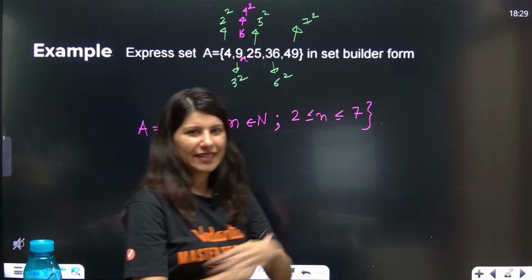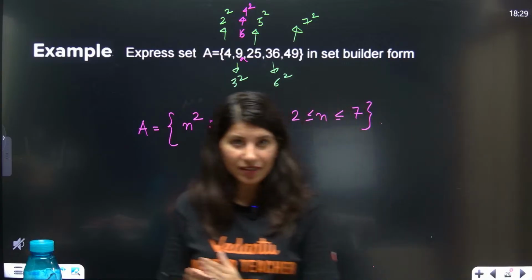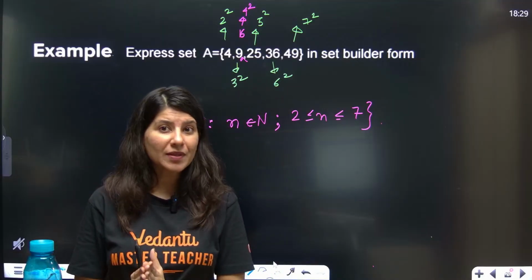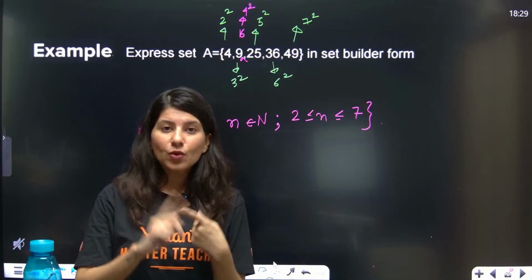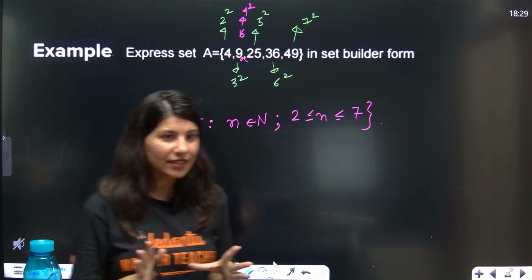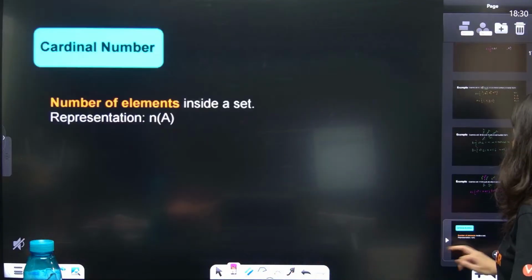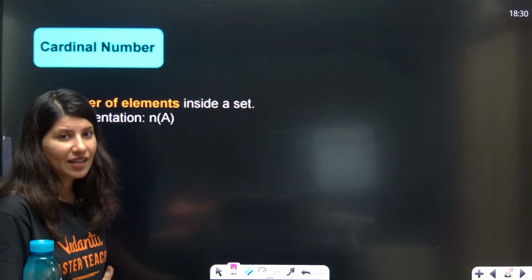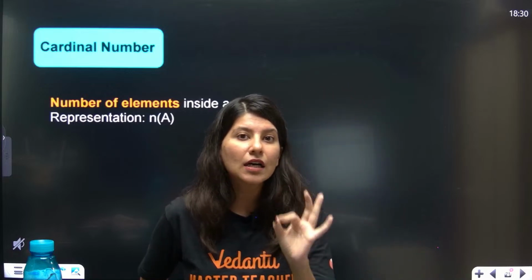Chalo. So what did we study till now? What is a set? Number 1. How do we represent a set? There are 2 ways to represent a set: roster form and set builder form. The conversion between roster and set builder form is also clear. Now let's talk about cardinality of a set. What is cardinal number of a set? It is nothing but how many elements are there inside a set.